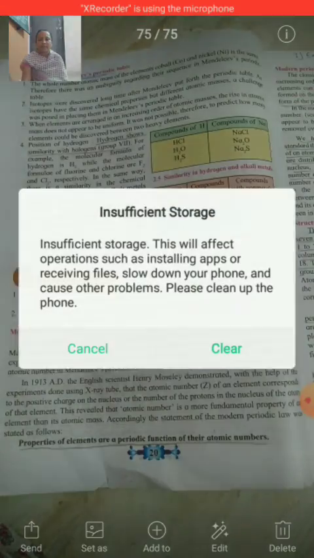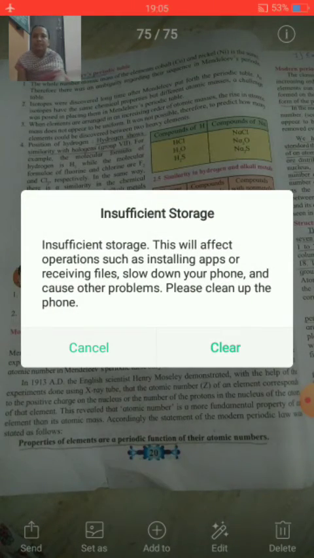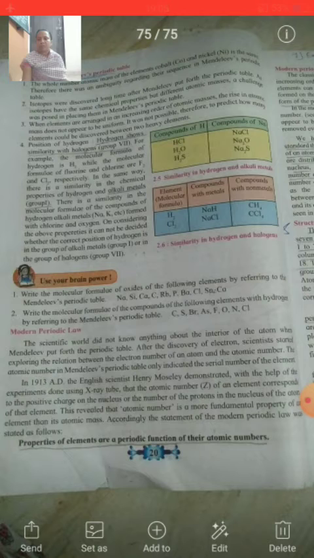Then, second, isotopes were discovered a long time after Mendeleev put forth the periodic table. As isotopes have the same chemical properties but different atomic masses, a challenge was posed in placing them in Mendeleev's periodic table. We see the example of chlorine. They have the same atomic number and the same chemical properties, but the atomic mass number is different. Therefore, there was a question of placing them in the periodic table. This is the second demerit.